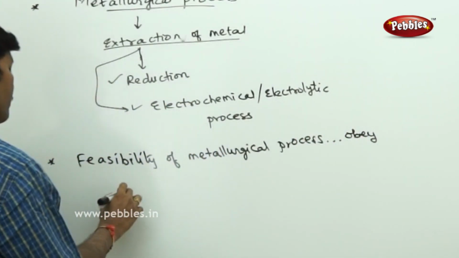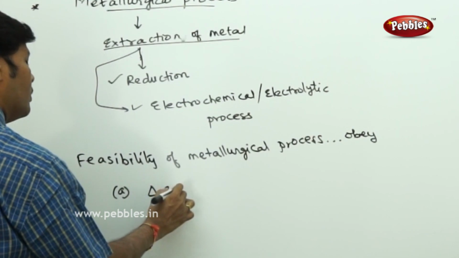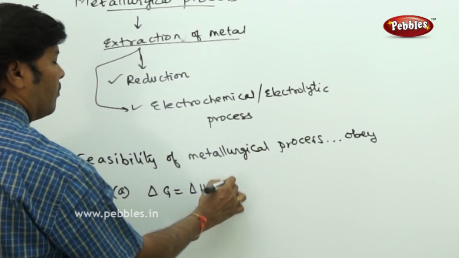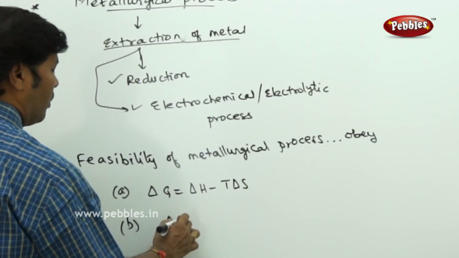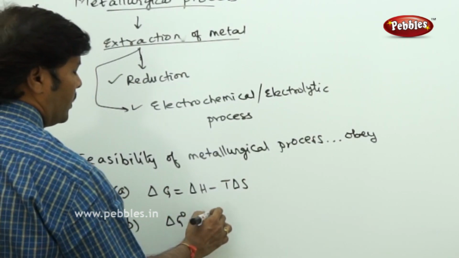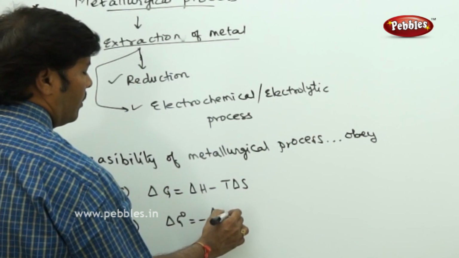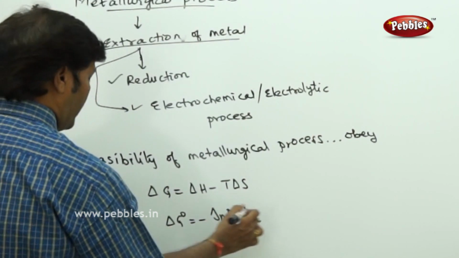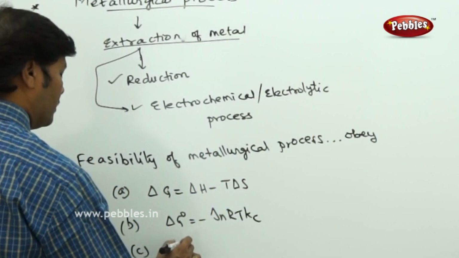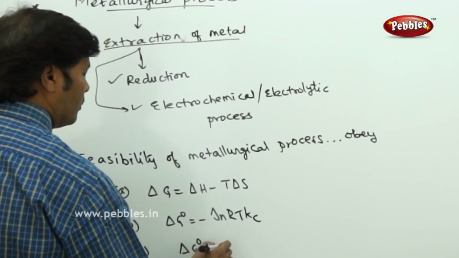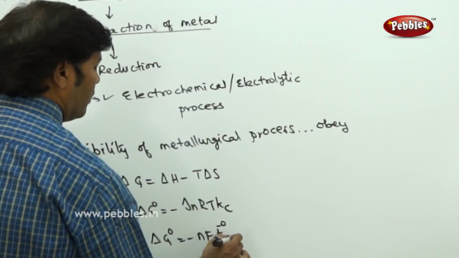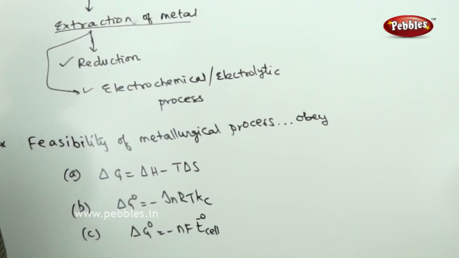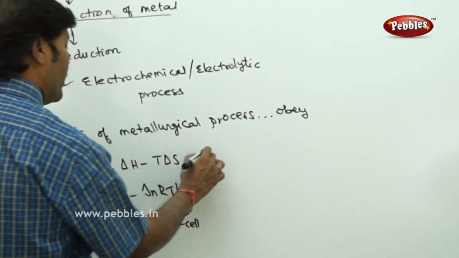three important equations. One is delta G is equal to delta H minus T delta S. Then delta G naught is equal to minus RT ln Kc, and another one is delta G naught is equal to minus nF E naught of cell. These three equations it has to obey.